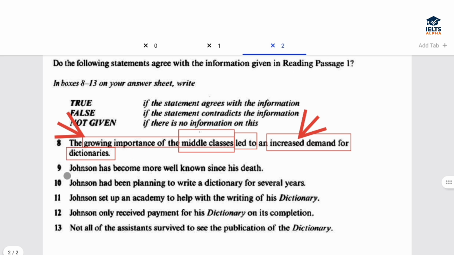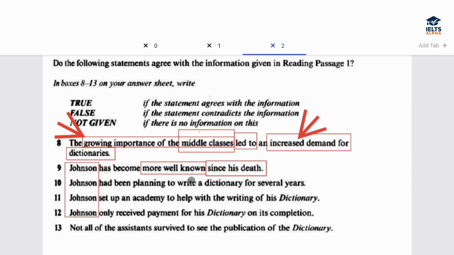Ninth question. Johnson has become more well known since his death. See, again, two factors are here. Johnson, first thing first, Johnson is the common name in all of these questions. Ninth question says Johnson has become more well known since his death.